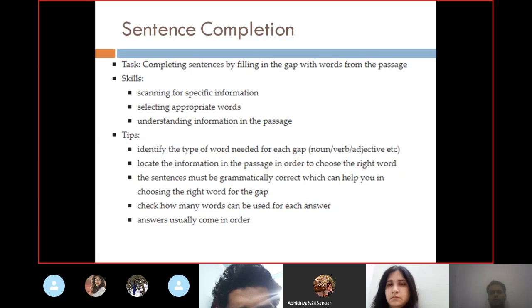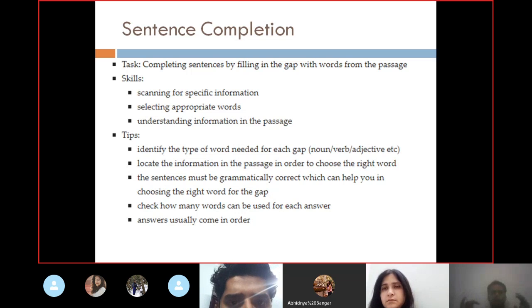The tips are identifying the type of word needed for each gap. It could be a noun, verb, or adjective. You will understand the moment you see, for example, Ram is going to blank space and then there is a house. So Ram is going to a big house. Big is an adjective, so you are going to use an adjective here.